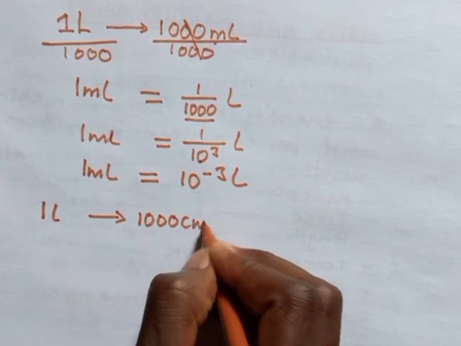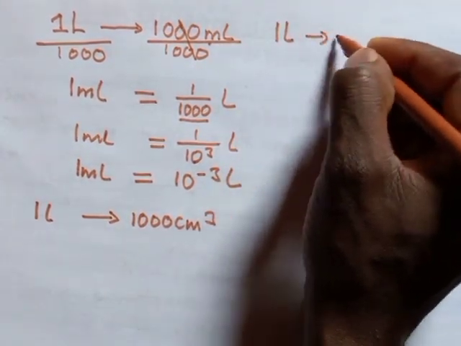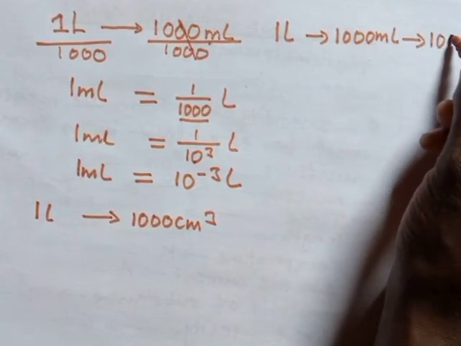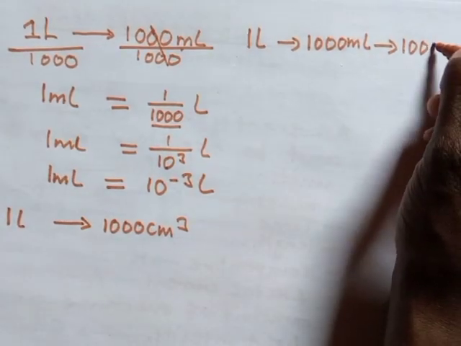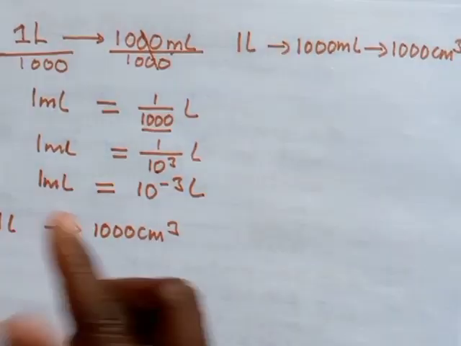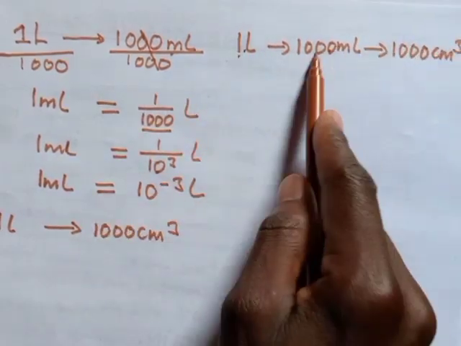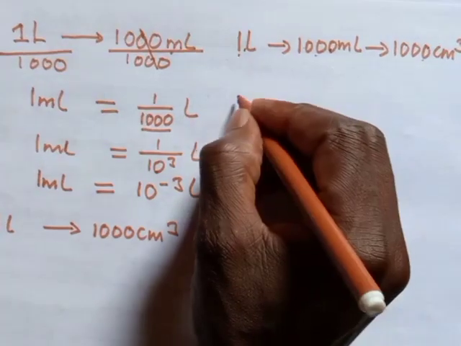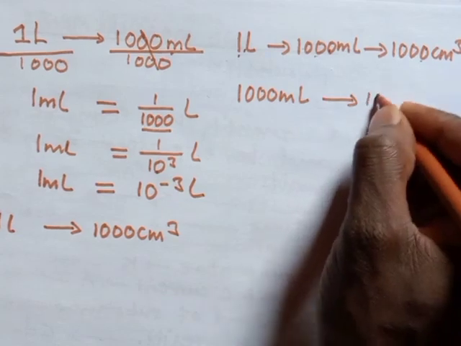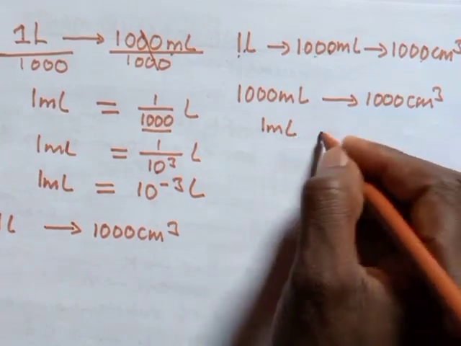In other words, a single liter can also be the same as 1000 cubic centimeters. Then a chain has to go like this. We are going to have a single liter which is going to be equal to 1000 milliliters. It can also be equated to 1000 cubic centimeters. At this instant, what we are going to understand is if a single liter is equal to this and also a single liter is equal to that, meaning that even the last two are supposed to be equated. Hence, if you equate 1000 milliliters to 1000 cubic centimeters, this will bring you to something like a single milliliter has to be equal to what?